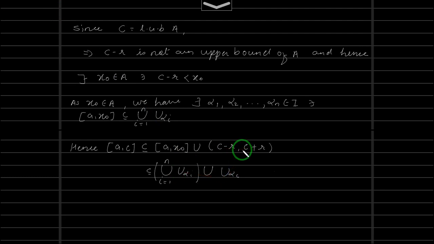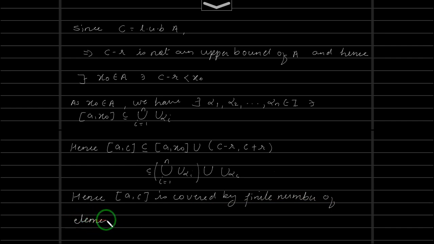But remember, if we write just the C minus R to C plus R interval, then we cannot say that this is covered by a finite number of elements from V, because this is not from V. But in this case, we can say that A to C is covered by a finite number of elements, and hence the closed interval A to C is covered by a finite number of elements of the basic open cover V. And therefore what we proved is that if this is covered by a finite number of elements, this implies C belongs to A.